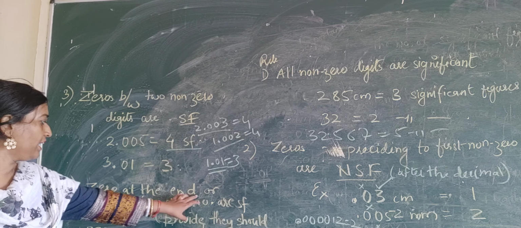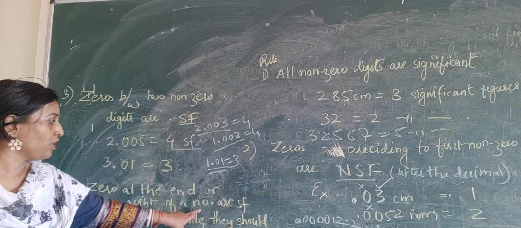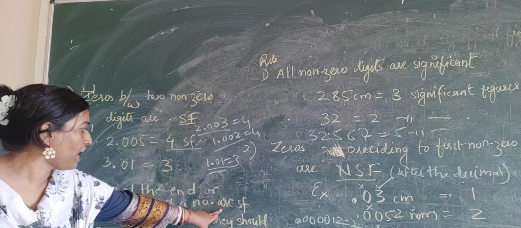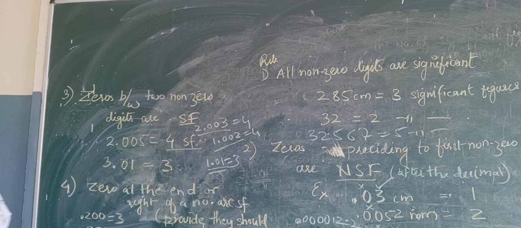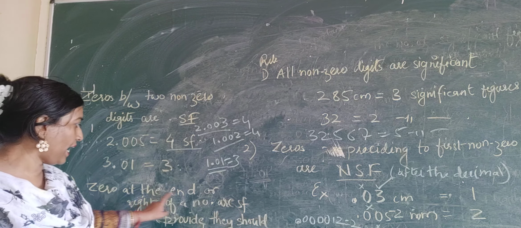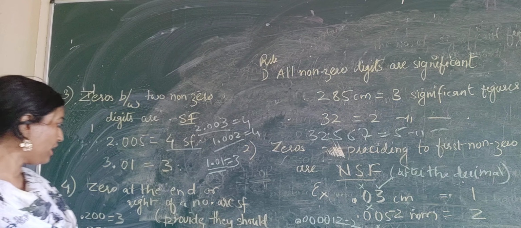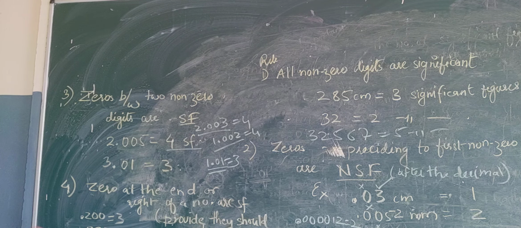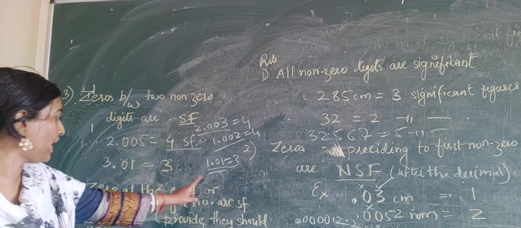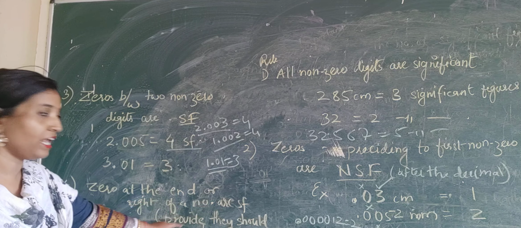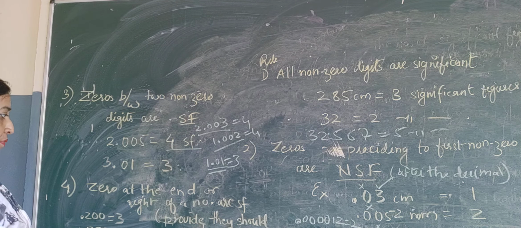Zeros at the end or right of a number are significant. Okay. Is it visible? Zeros at the end or right of a number are significant. What is written? End में जो right of a number हो, ठीक है? Zeros at the end or right of a number are significant. Okay.